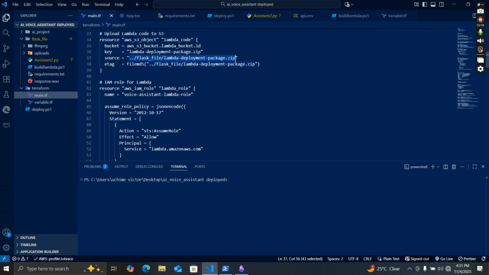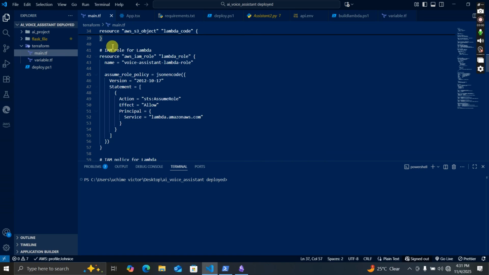So now let's say the Lambda function wants to run the code. We need to configure it. We need to tell it where to access the Lambda code. So the lambda.zip file. The name of our backend file is Flask file, so it should come out of the directory and enter Flask file. And then in that Flask file, look for the lambda deployment package.zip.